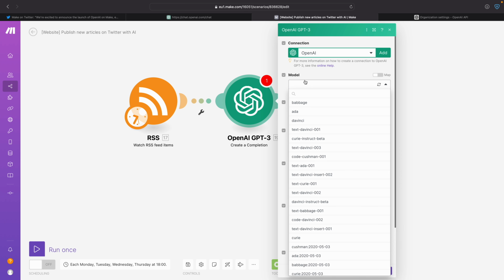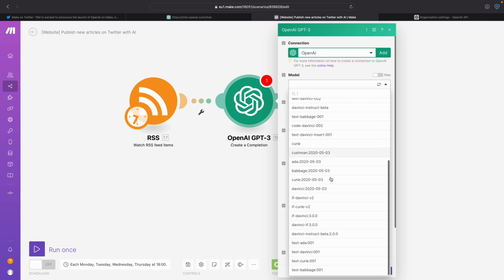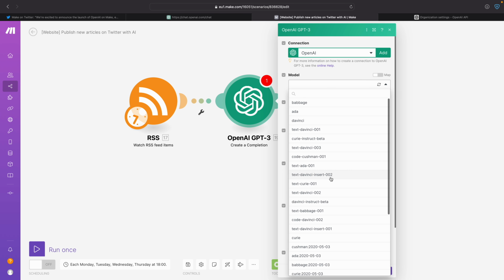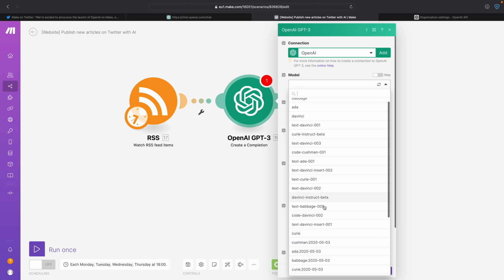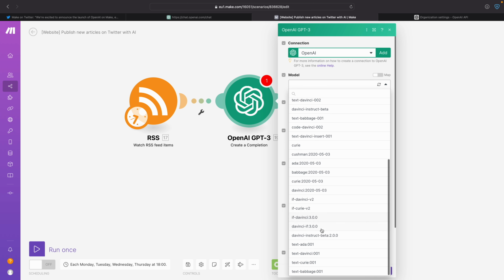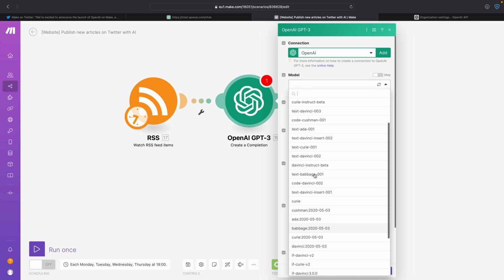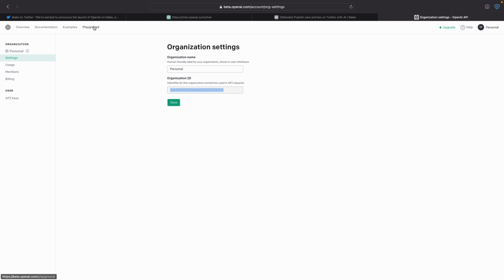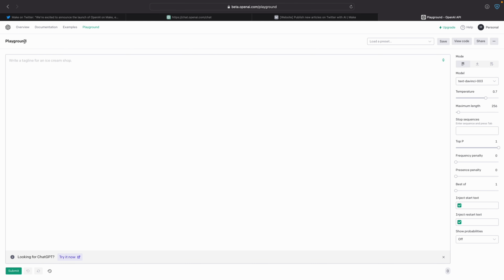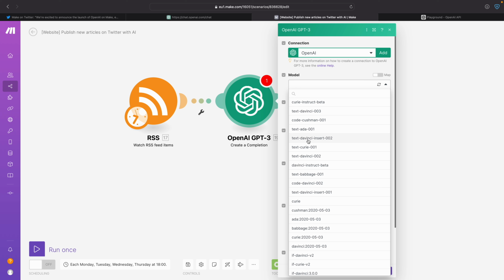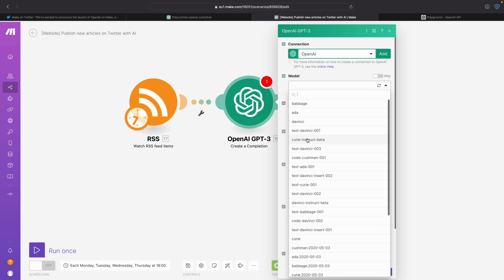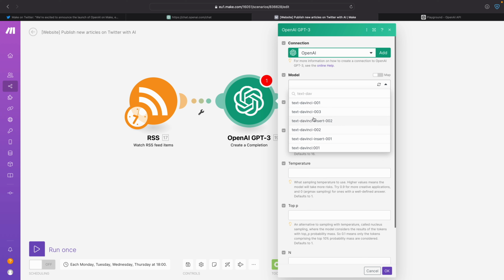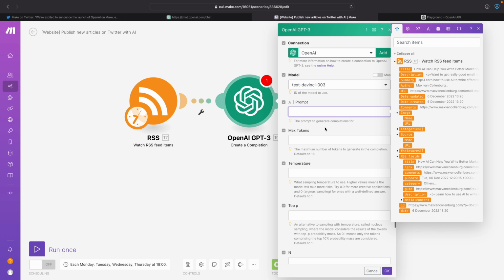So here, models using. Here you see all the language models it is using. I want to use that newest one. I'm not sure if that's also called GPT-3 here or if it has a different name. Text DaVinci, I'm not sure. Let's see here. I know in the playground you can also do this. So here it says it's called Text DaVinci 003. Okay, so I'm going to look for Text DaVinci 003. Okay, now then this is the prompt.